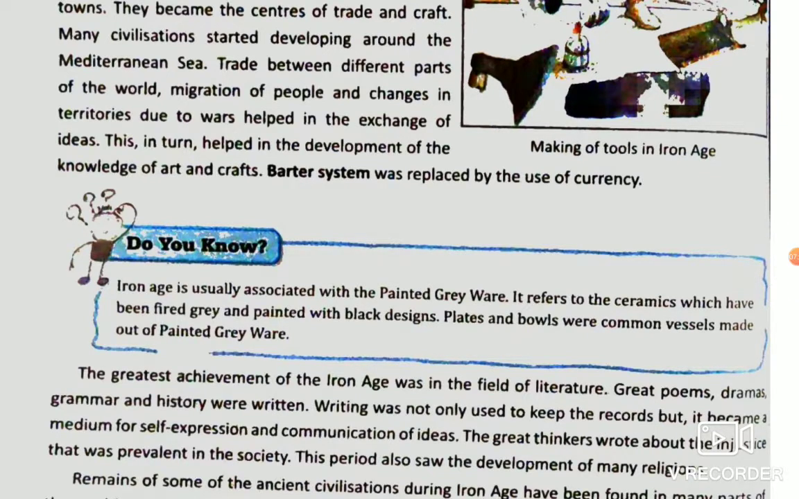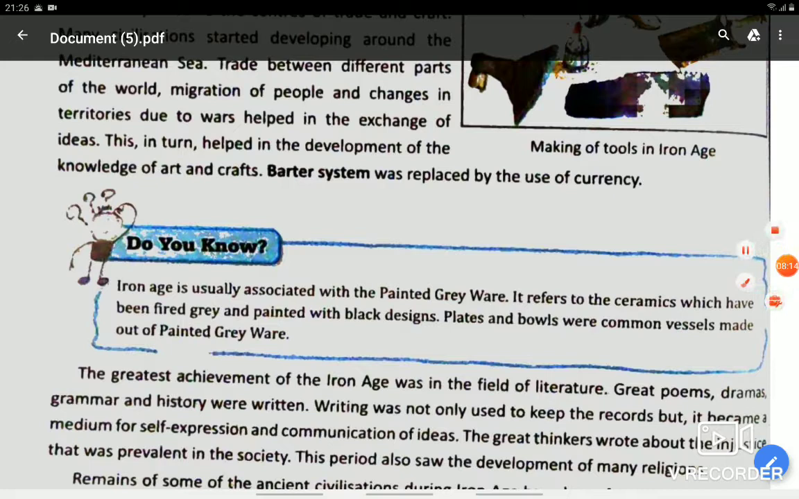It refers to the ceramics which have been fired grey and painted with black designs. Plates and bowls which you will find in the kitchen are all made up of ceramics. It was a distinguished pottery called painted grey ware. This was the distinguished pottery which took place in the Iron Age.